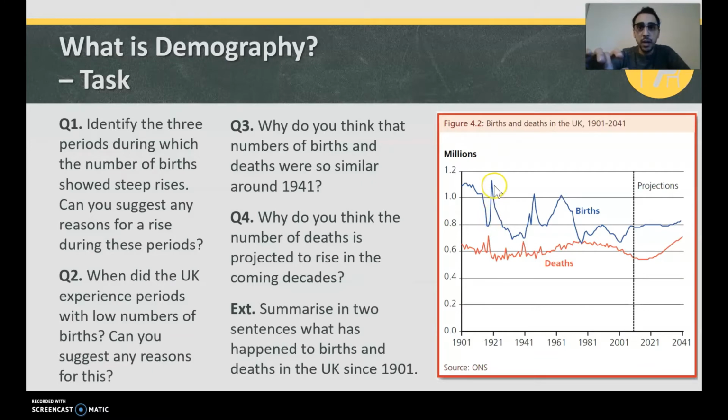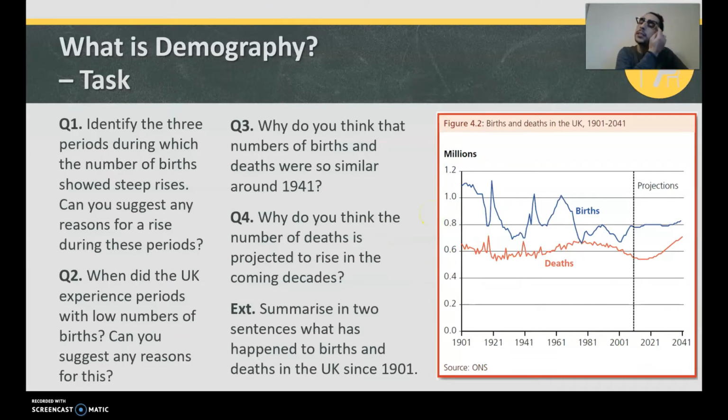You can see here in 1920, 1921-ish. You can see here around 1940, about 1945, 1946-ish, and again 1960, 1964, 1965-ish, I'm not sure, around there. You can see 3 steep increases. Any reasons for these increases during these periods?